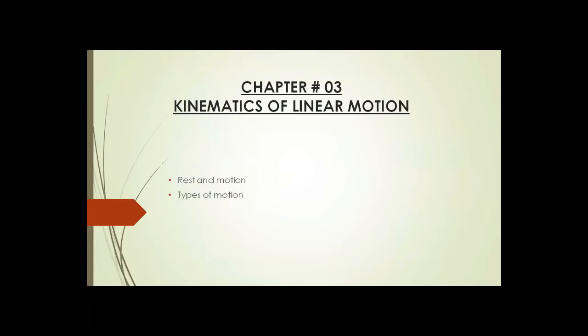Number 2, we will discuss the types of motion. Number 3, we will discuss scalar and vector quantities. And last, we will state and explain distance and displacement. I hope you know very well about that.